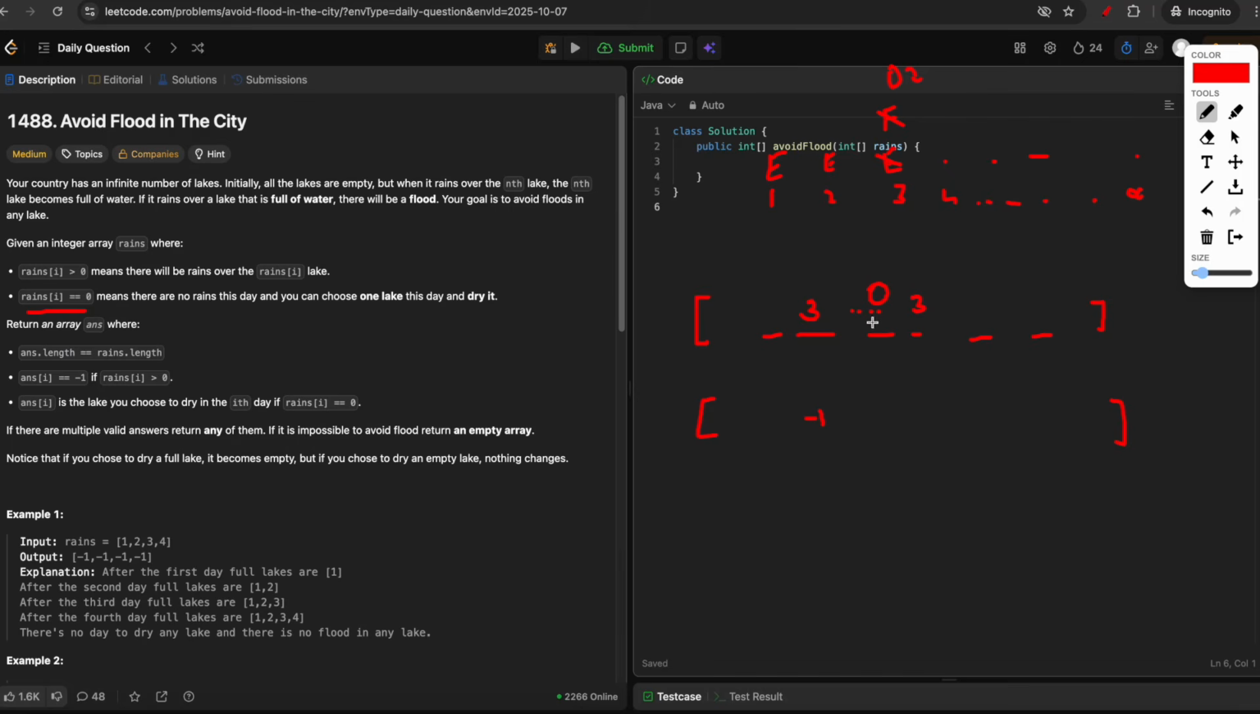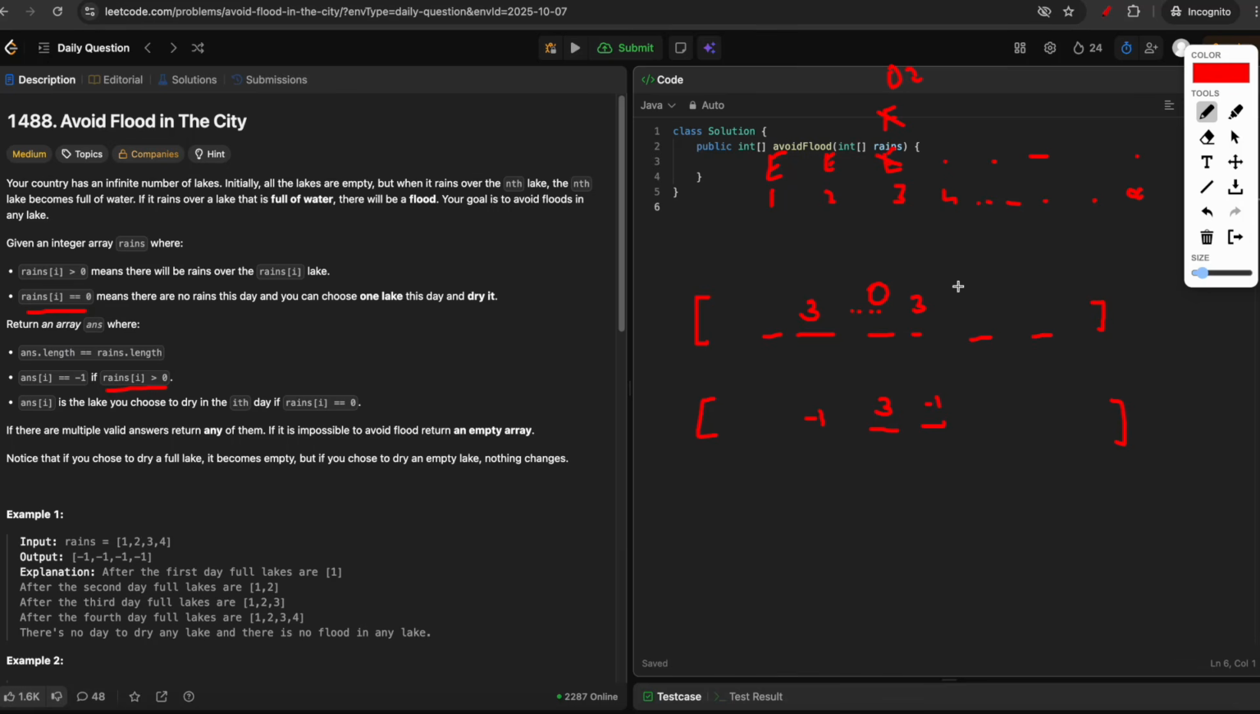So in this example, first we have rain on lake 3, so we don't do any operation, so it is just -1. If rains[i] is greater than 0, then ans[i] will always be -1. But if rains[i] is 0, that means on this day there is no rain, and you can choose to dry any lake. So in this example, we can choose to dry lake number 3, so that the next time it rains on the third lake, it won't overflow. So here it will be -1.